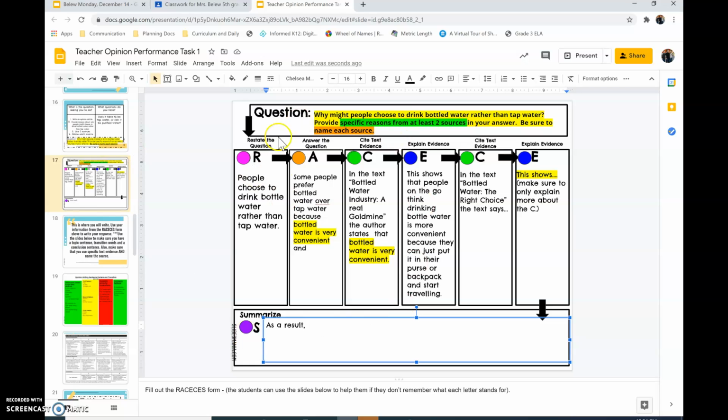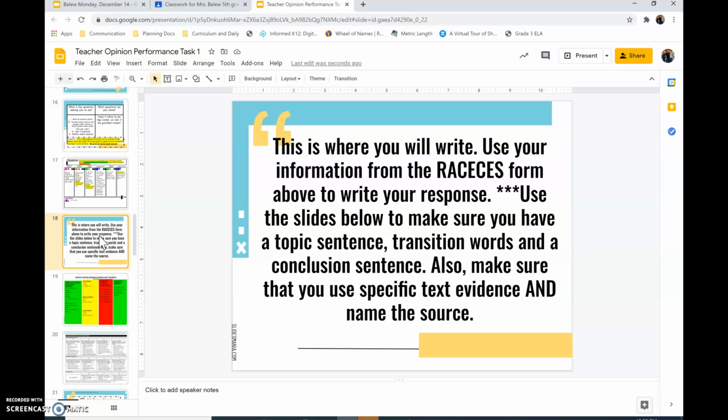Okay, so you should have this entire slide filled out. When you're done with that, you're going to go to slide 18. And it says this is where you will write. Use your information from the RACECE form above to write your response. Use the slides below to make sure you have a topic sentence, transition words, and a conclusion sentence. Also, make sure that you use specific text evidence and name the source.